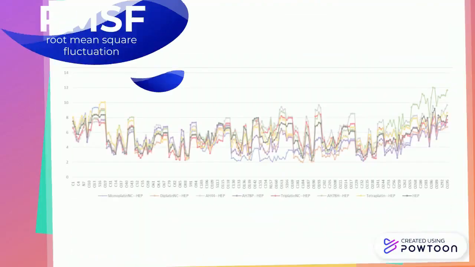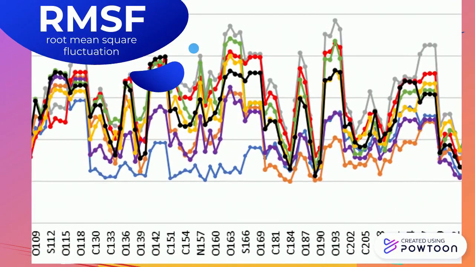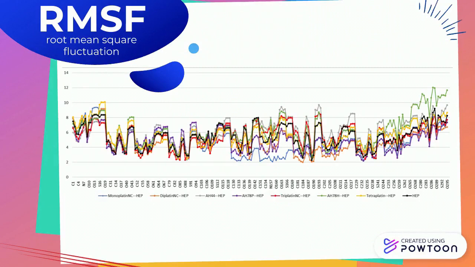Our MSF indicated that atoms in the center of HS decreased their fluctuation in the presence of certain platinum complexes, monoplatin-NC, A878B, and diplatin-NC as examples. All behaviors can be seen in this graph.